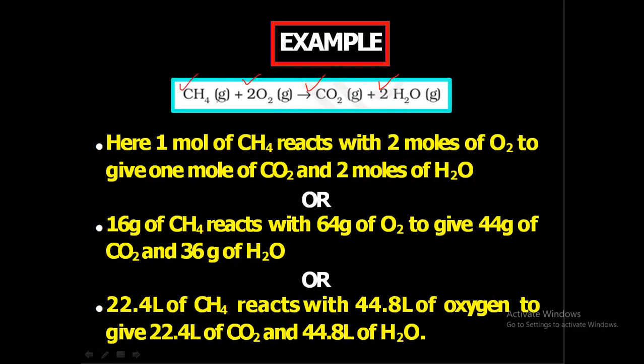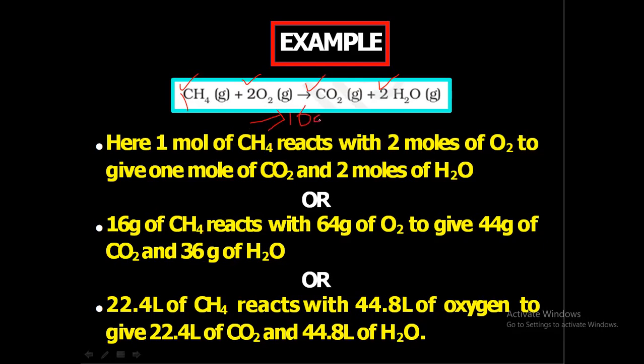Actually we can find the number of moles by looking at the number on the left in the formula. So for CH4 on the left there is only 1, or where there is no number denoted, we take it as 1. So 1 mole of methane reacts with 2 moles of oxygen to give 1 mole of carbon dioxide and 2 moles of water. Or we can say that 1 mole always contains the molecular mass of that compound.